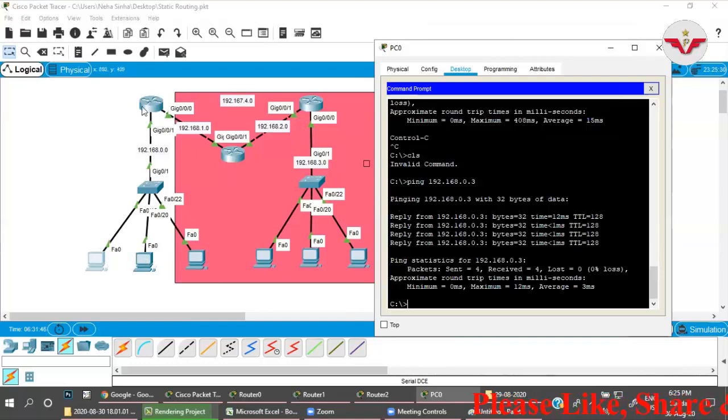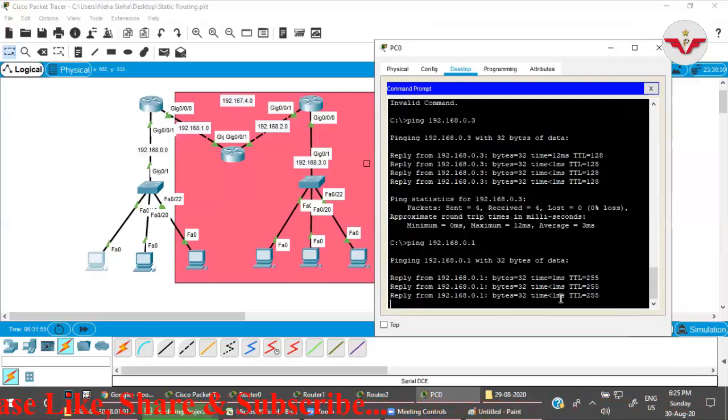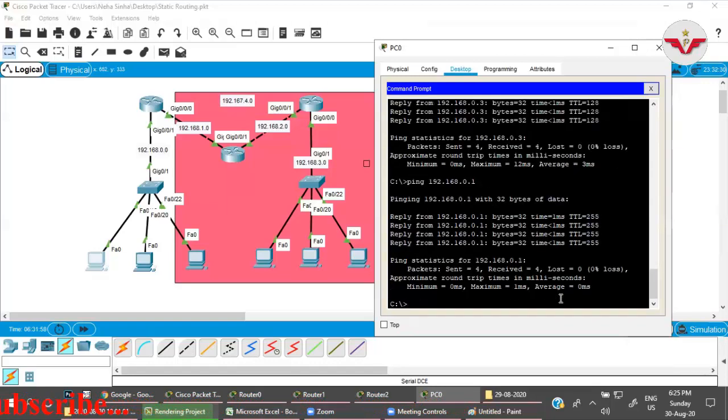If I want to communicate with the default gateway, which is 0.1, let us check if it's responding or not. Yes, it's responding, right? Now, during configuration, I will also guide you, and I will also teach you how to troubleshoot. If you get any error message, according to that error message, you will be able to understand what exactly the condition or the scenario is. I will teach you that as well.